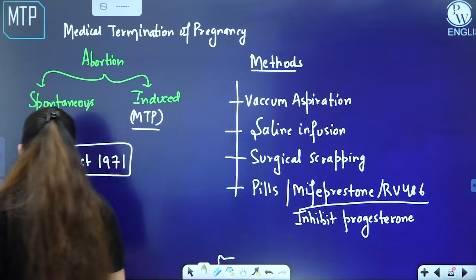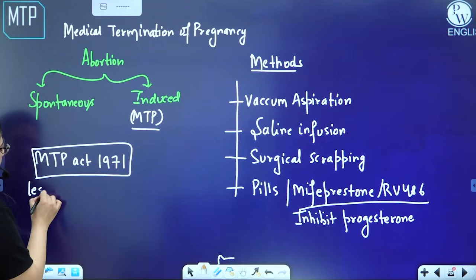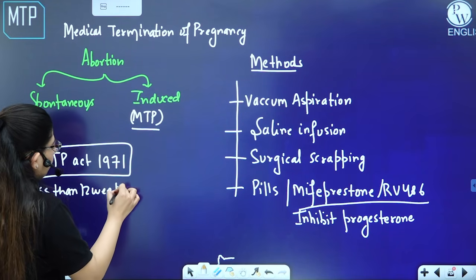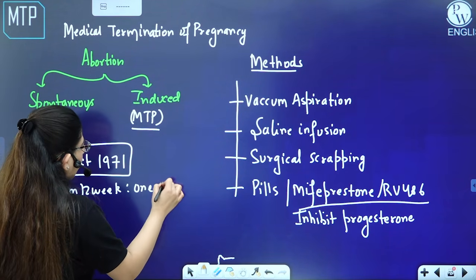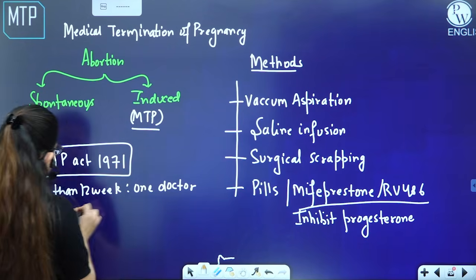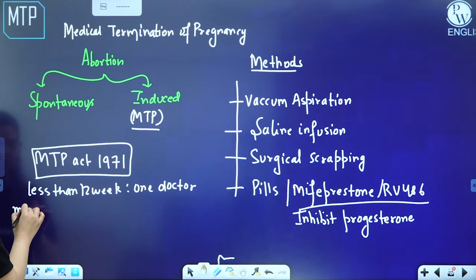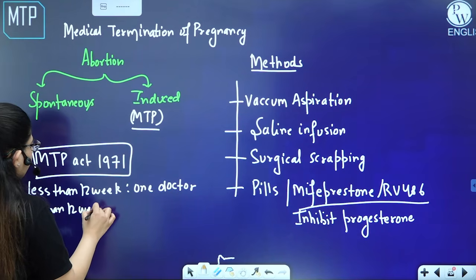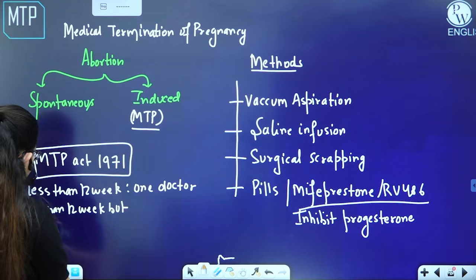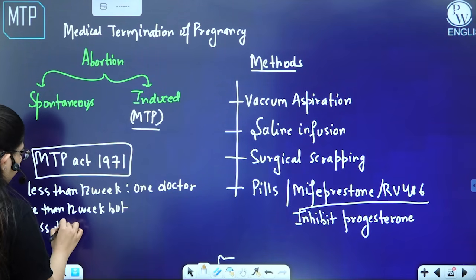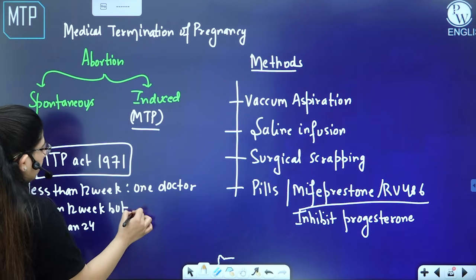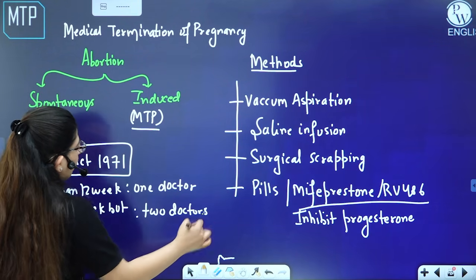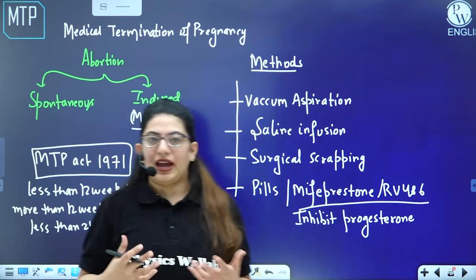So if the pregnancy is less than 12 weeks, we need one doctor or medical practitioner. And if it is more than 12 weeks but less than 24, we need two doctors. All right, so this was about the MTP.